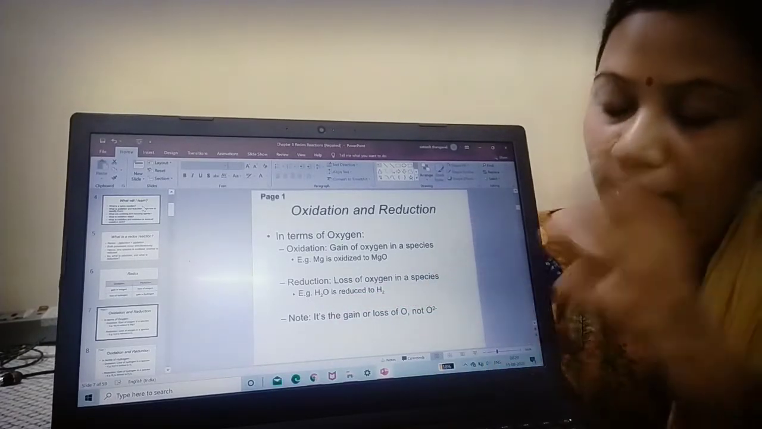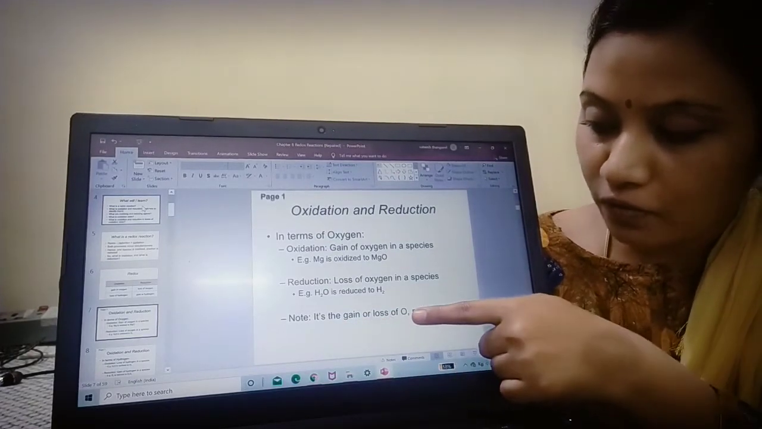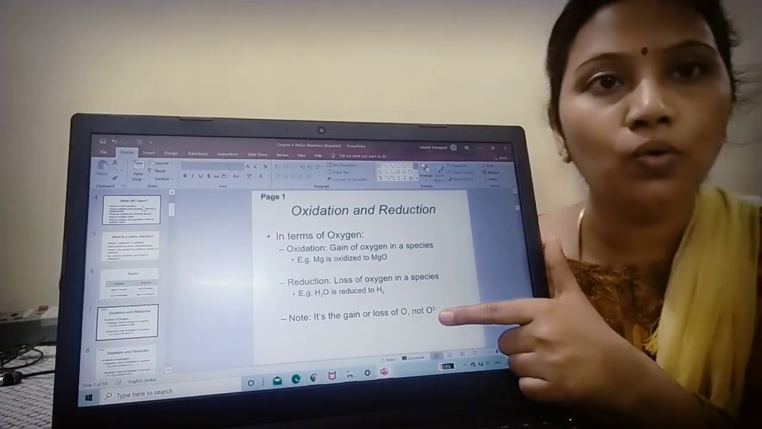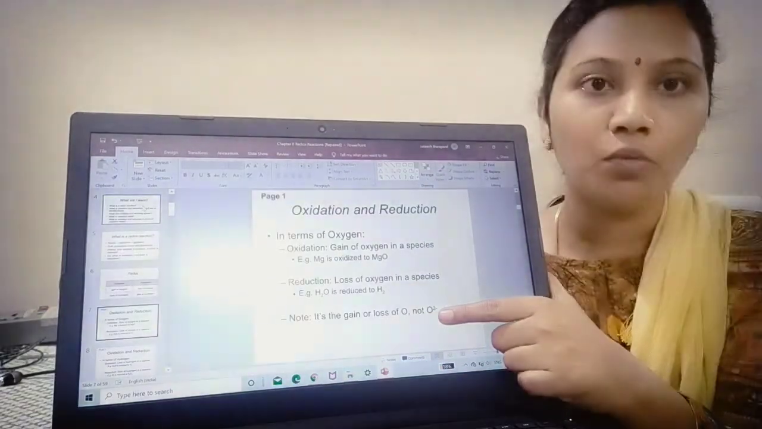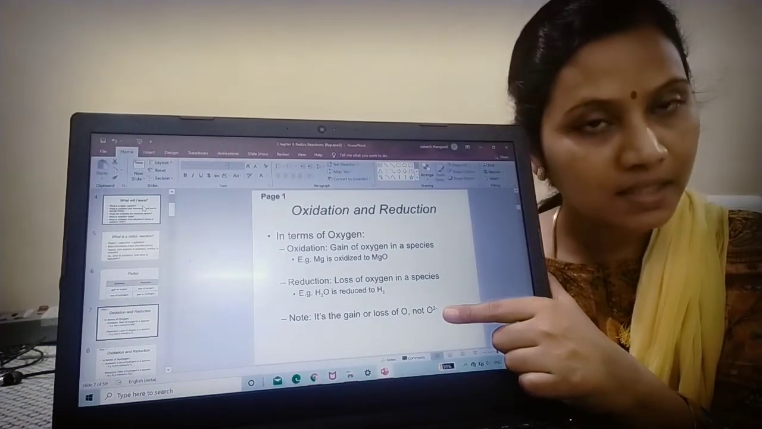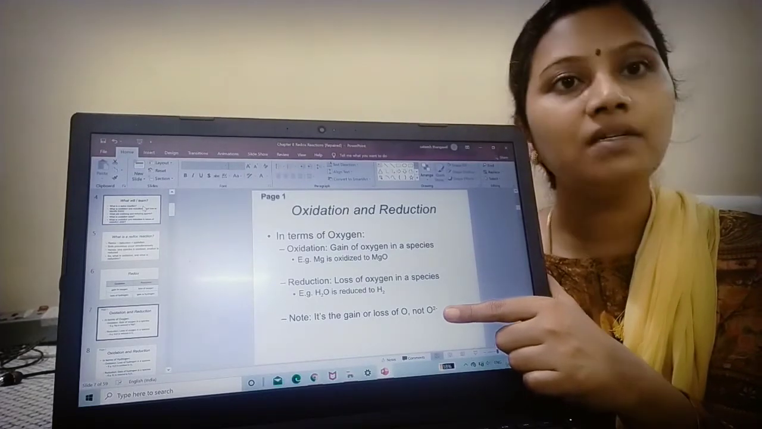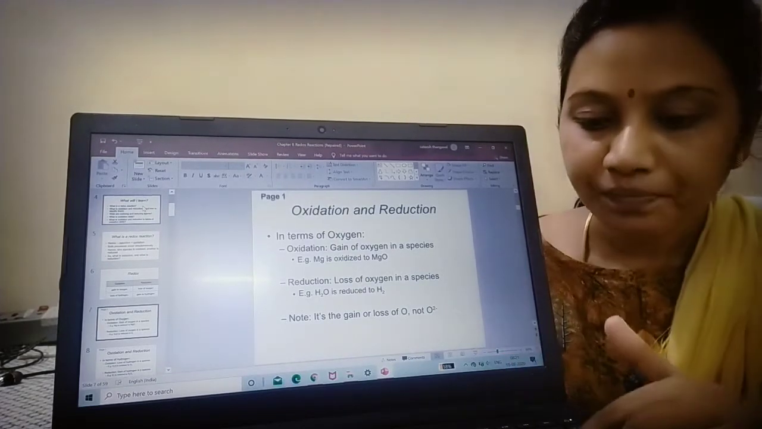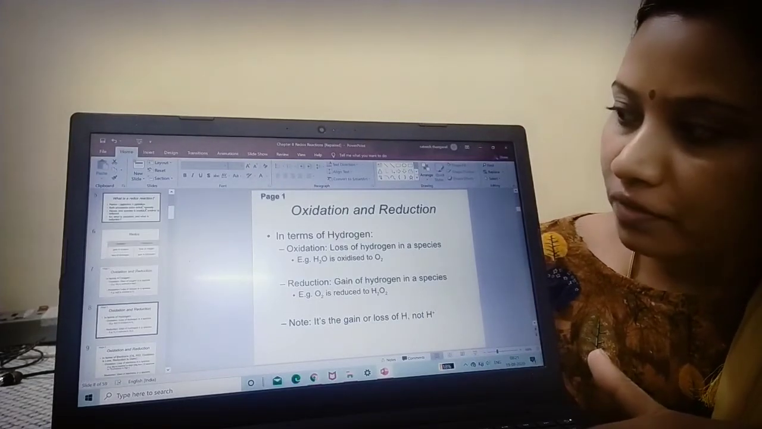See, in these two aspects, what you have to notice is there is a gain or loss of oxygen, not O2 minus. Okay, oxygen as such, not any charged molecule, not O2 minus or O2 plus. So oxidation is gain or loss of nascent oxygen, not the charged oxygen. Okay. Now moving to in terms of hydrogen.